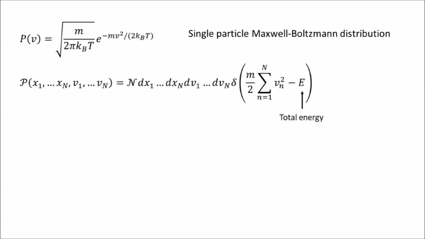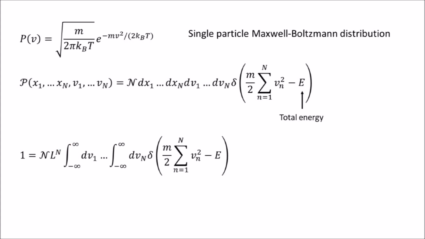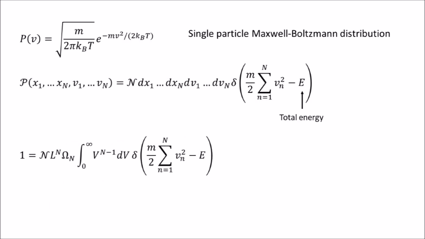Since we are dealing with a probability, integrating it over all variables must equal 1. L here is just the size of our one-dimensional box. The integral over the particle positions is trivial. The integral over the velocities can be expressed in spherical coordinates. d omega here is the solid angle in n dimensions. For now, we'll just call this whole thing omega sub n. V is the radius of the n-dimensional sphere, so this term here is just v squared.